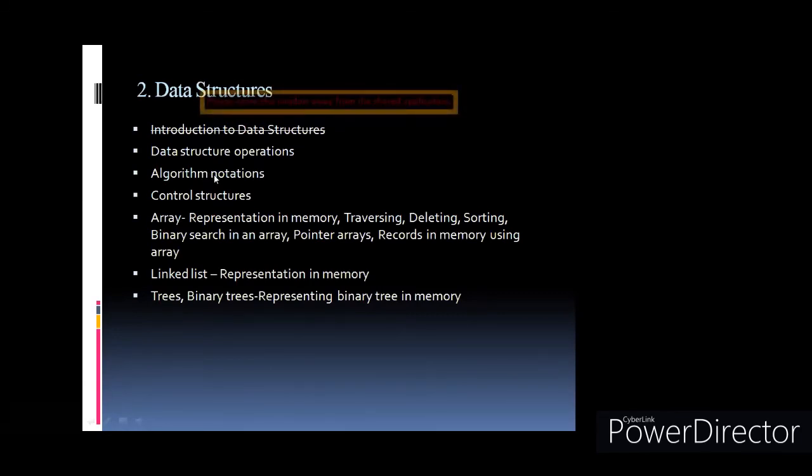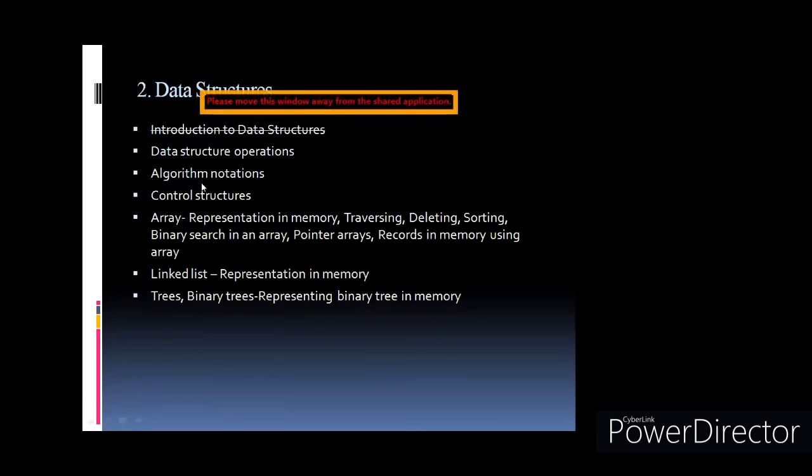Array is also one of the data structures, which stores similar type of data. Other data structures are there like tree and list, but the array is the simplest and easiest data structure, which you learned last year. So that's why they have given the algorithm and its notations. Before writing the program, your first step should be the algorithm. First, you list all the steps to fulfill the aim of the program. So the algorithm is very important.